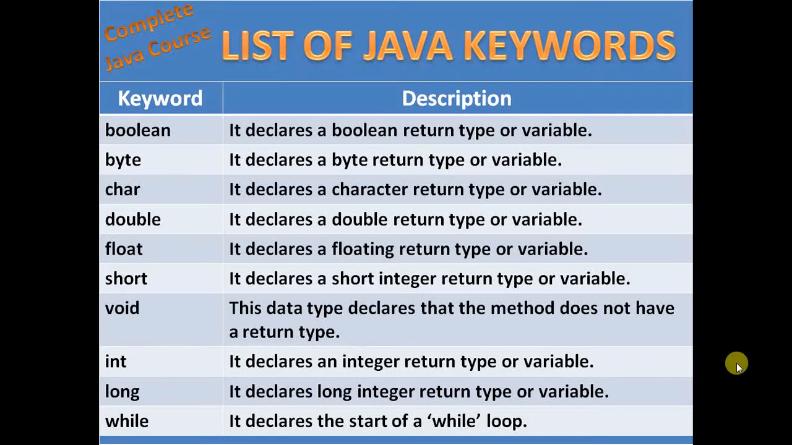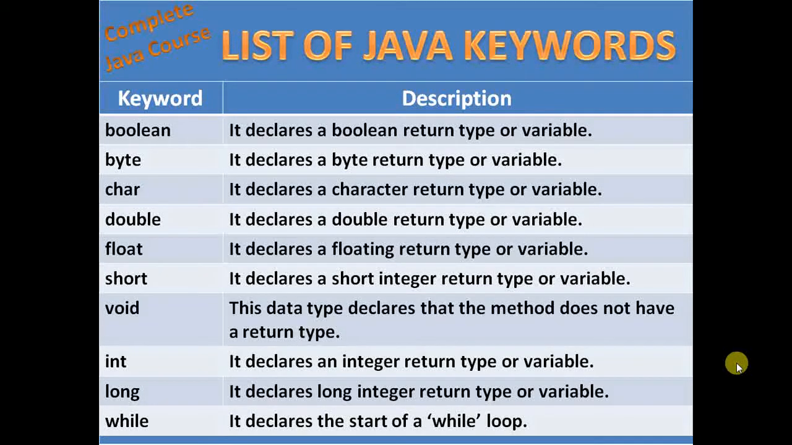Double. It declares a double return type or double variable. Float. It declares a floating return type or float variable. Short. It declares a short integer return type or short variable. Void. This declares that the method does not have a return type. Int. It declares an integer return type or variable. Long. It declares a long integer return type or variable.